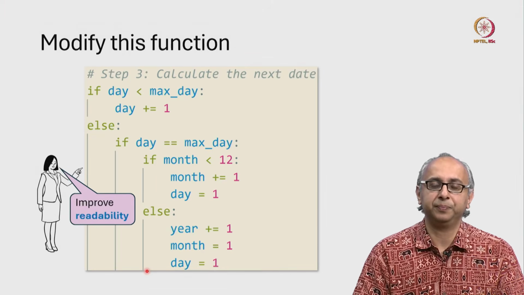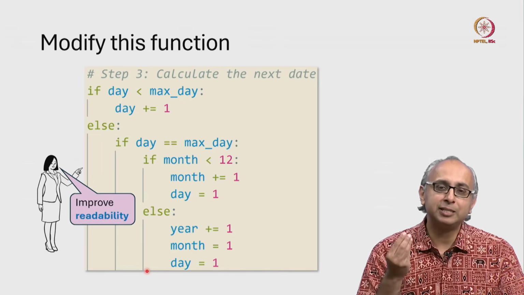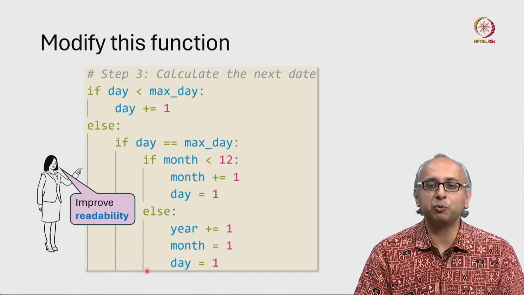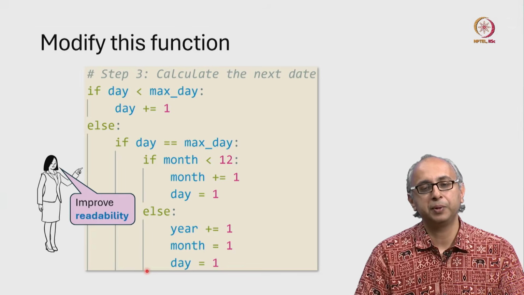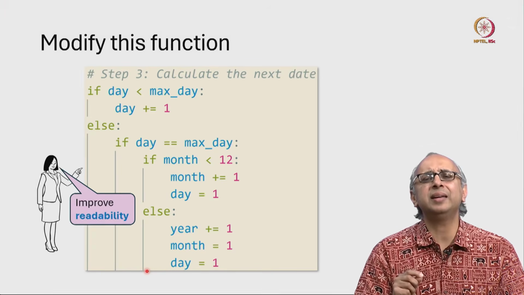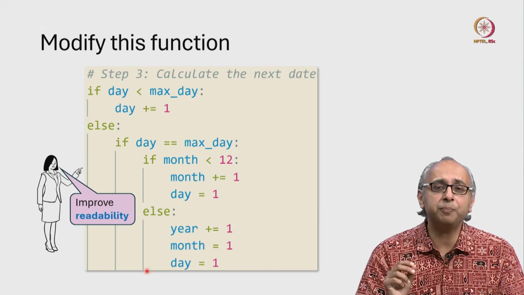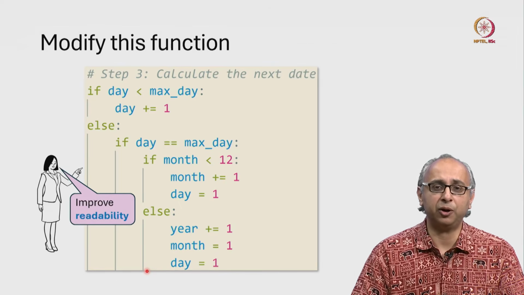We could do that, but we now know more about technical prompting. Rather than just using these general words, improve the readability, why don't we pay attention to this code and understand why it is difficult to read? And then we can prompt the AI more precisely to improve the readability of the code.